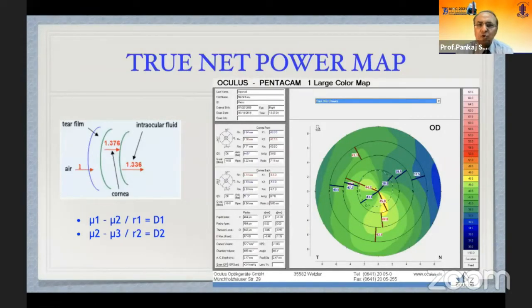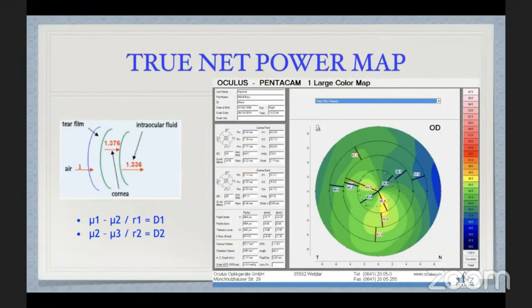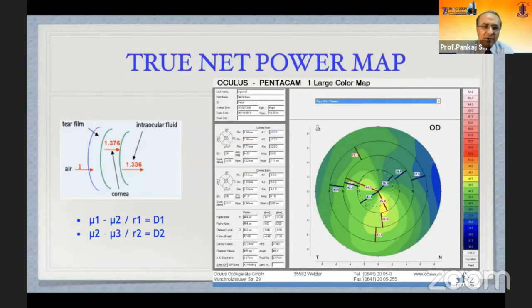Then we can have a true net power map in which we calculate the anterior power and the posterior power at that particular point, and then we get the true power at that point. This is not simulated K. This cannot be put in the IOL calculation formula because all of those take the simulated K.